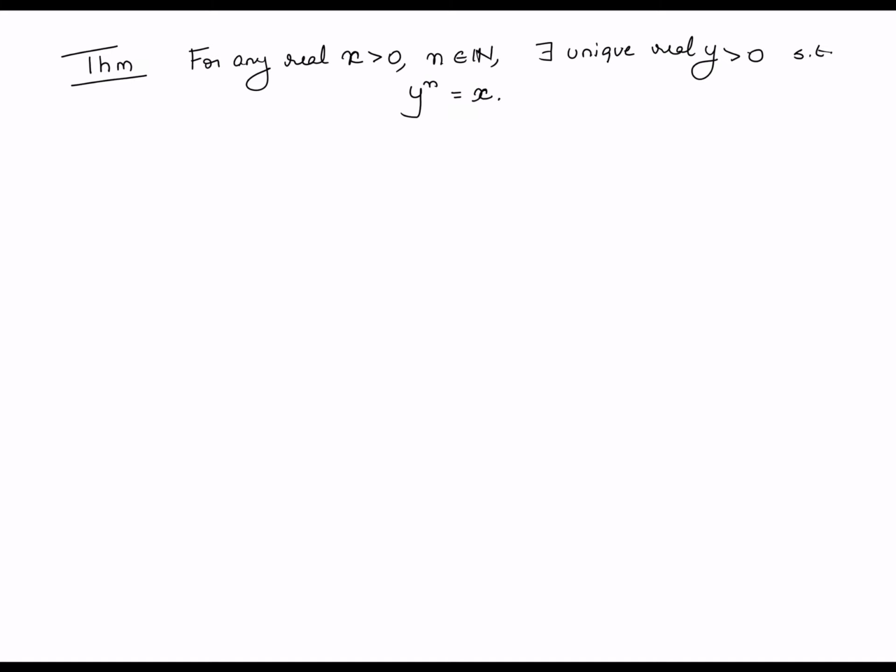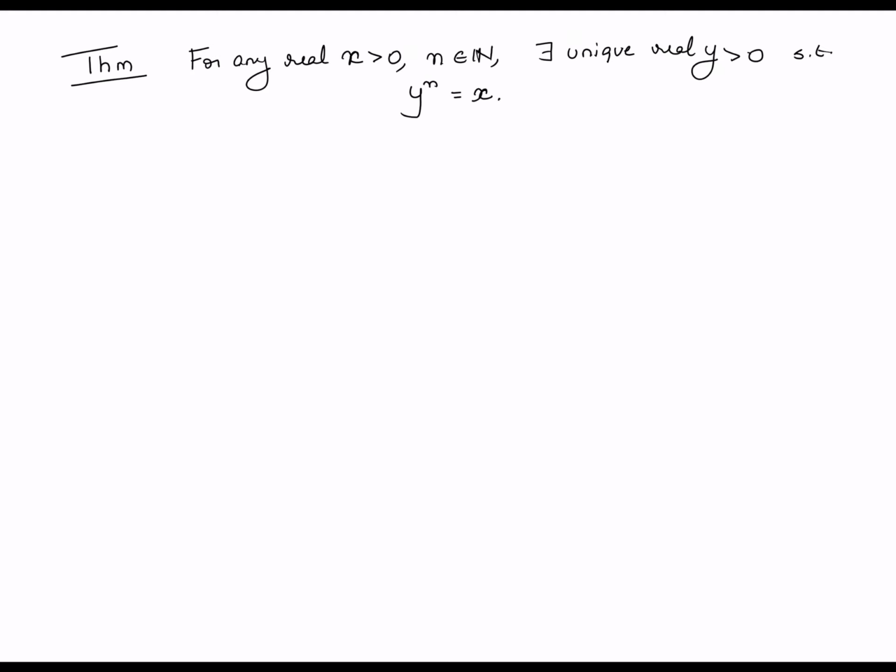So this in fact goes back to one of the first statements we made about the rationals, if you remember, right? We said that there does not exist a rational, for example, that satisfies y square is equal to 2. But this is a more general statement. I'm saying let x be any positive number, not necessarily 2. Let n be any natural number, not necessarily 2.